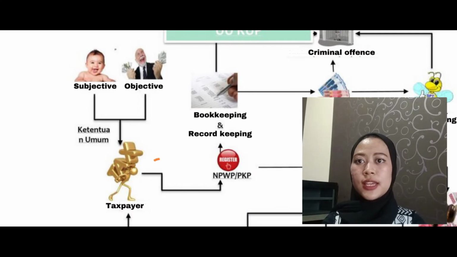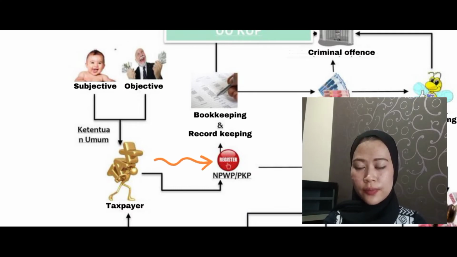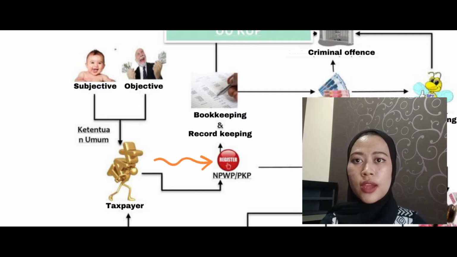The second is that a taxpayer must register. A taxpayer must register to get an NPWP. Taxpayers must report their business to be confirmed as a taxable entrepreneur, Article 2 of the KUP law.